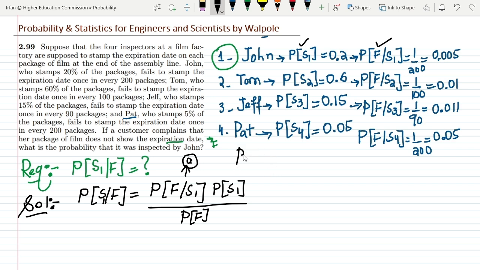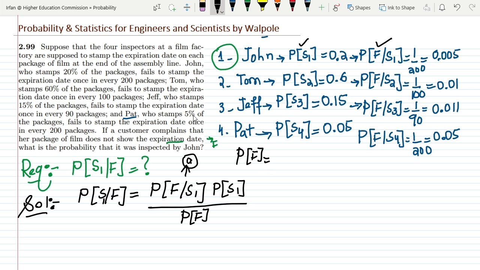Okay, so probability of the failure, and in order to find it out, I have to consider all the situations which have been happening here, and failure can also occur because of inspector 1, 2, 3, 4 who has been stamping incorrectly.